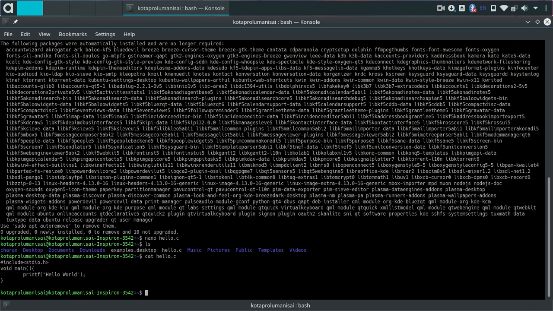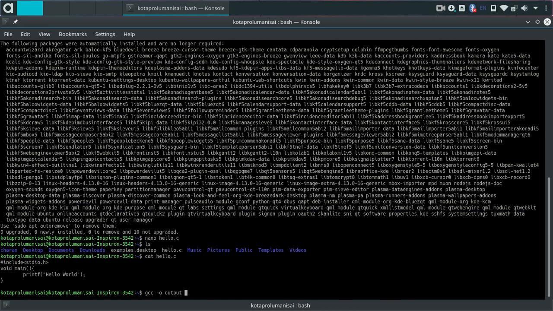Now in order to compile this using the GNU C compiler, the command is gcc -o to get an output file, and we need to type the output file name. For this particular program, we are going to give the output file name as output itself.